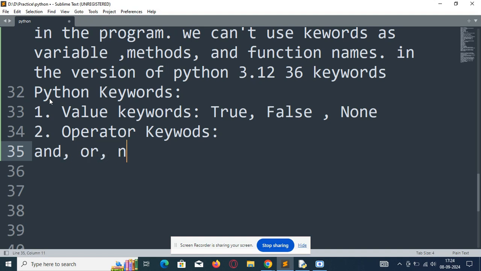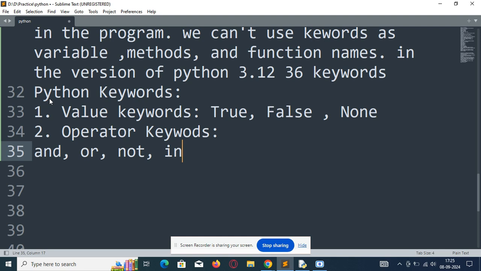The and operator is used to return true when both operands are true. The or operator is used to return true when at least one of the operands is true. For example, in the and keyword, if one operand is true and another one is true, the and operator will return true.